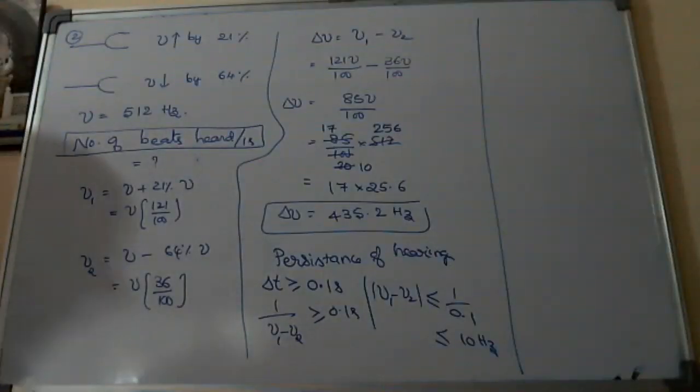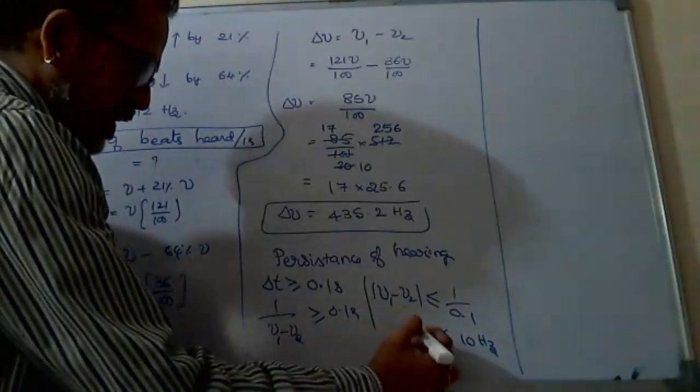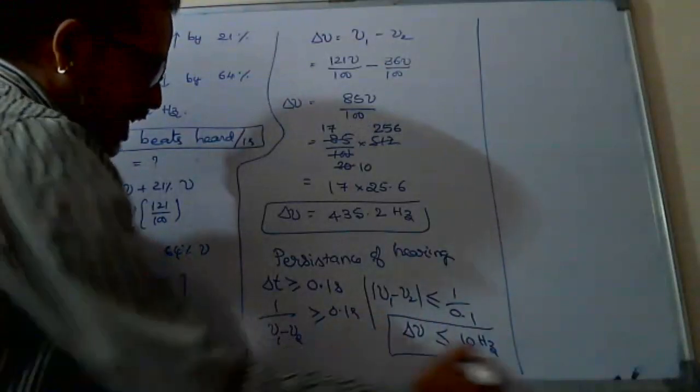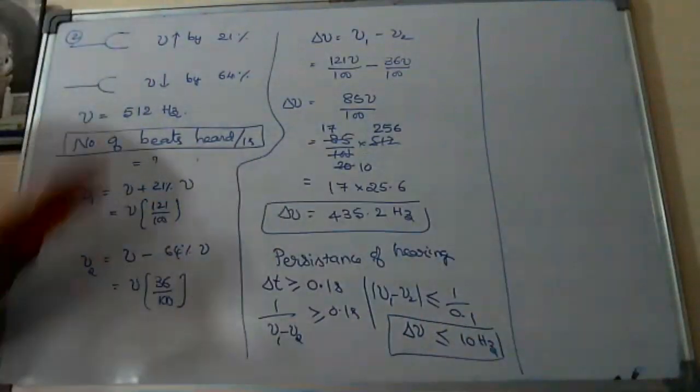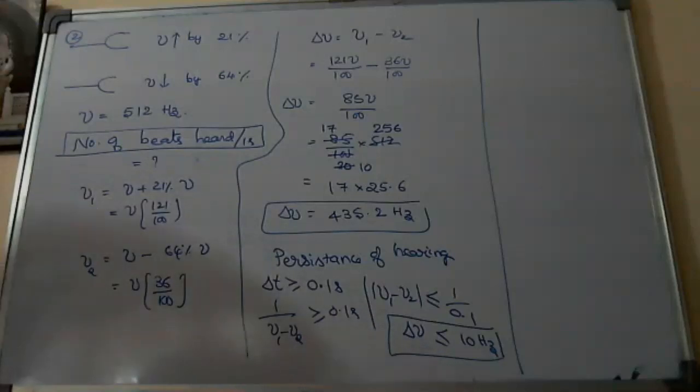Means you have to understand that we can hear the beats, maxima and minima, increase and decrease of intensity, only when the difference in the two frequencies is less than or equal to 10.